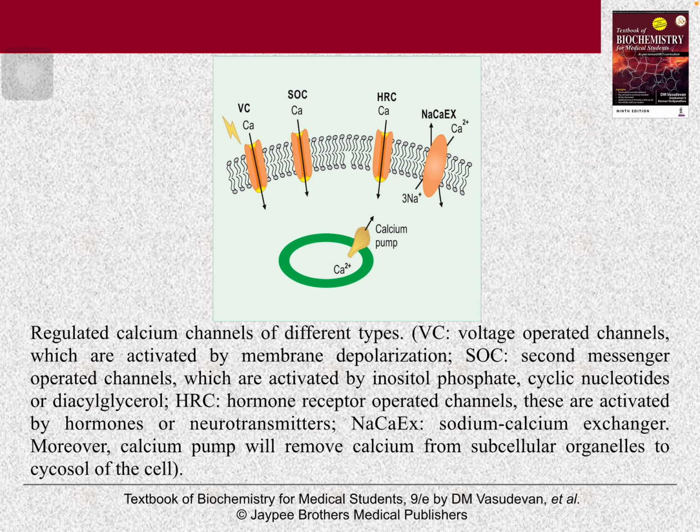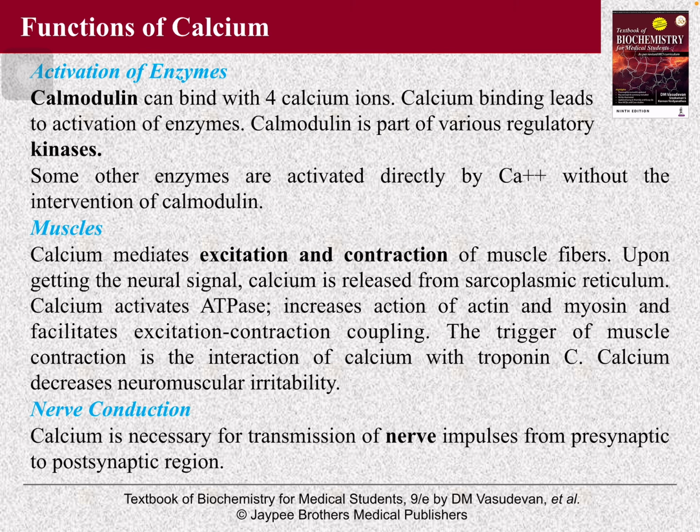Now, functions of calcium. Activation of enzymes via calmodulin. Calcium binds with the calmodulin and thus activates certain enzymes. Some enzymes can also be directly activated by calcium without the intervention of calmodulin. In muscle, calcium mediates the excitation and contraction of muscle fiber. Now conduction, calcium is necessary for the transmission of nerve impulses from the presynaptic to the postsynaptic region.